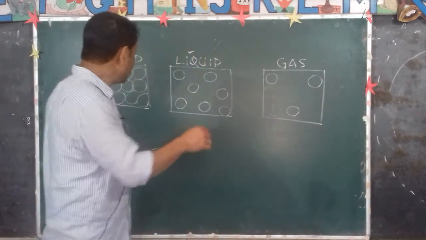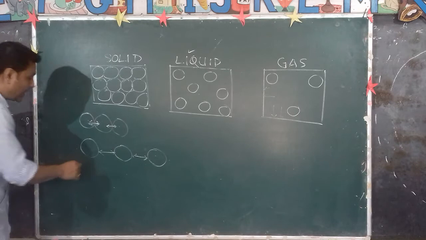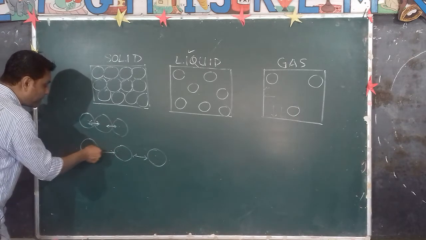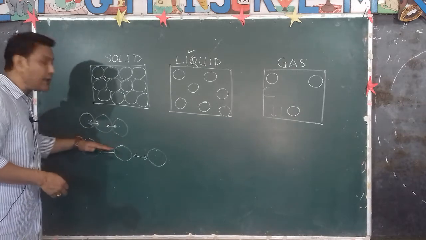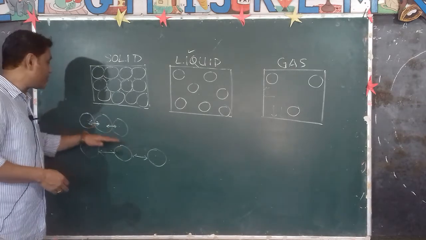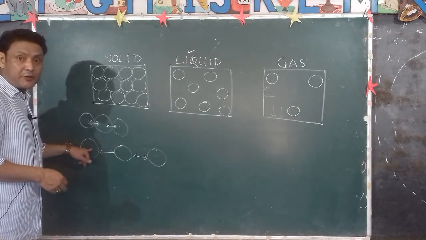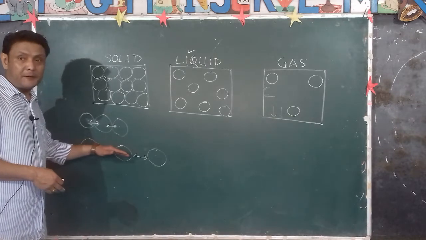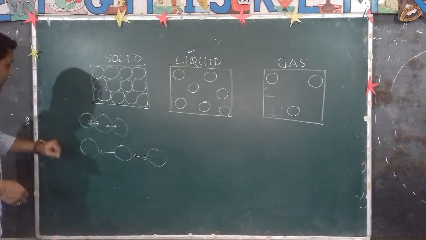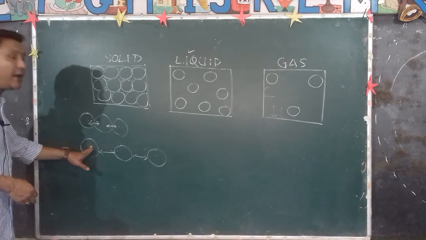Similarly, when you heat the liquid now, there is a force of attraction between the molecules. The intermolecular force of attraction in the liquid is not very strong, but it is there. When you heat the liquid, again the kinetic energy of the liquid molecules will increase.